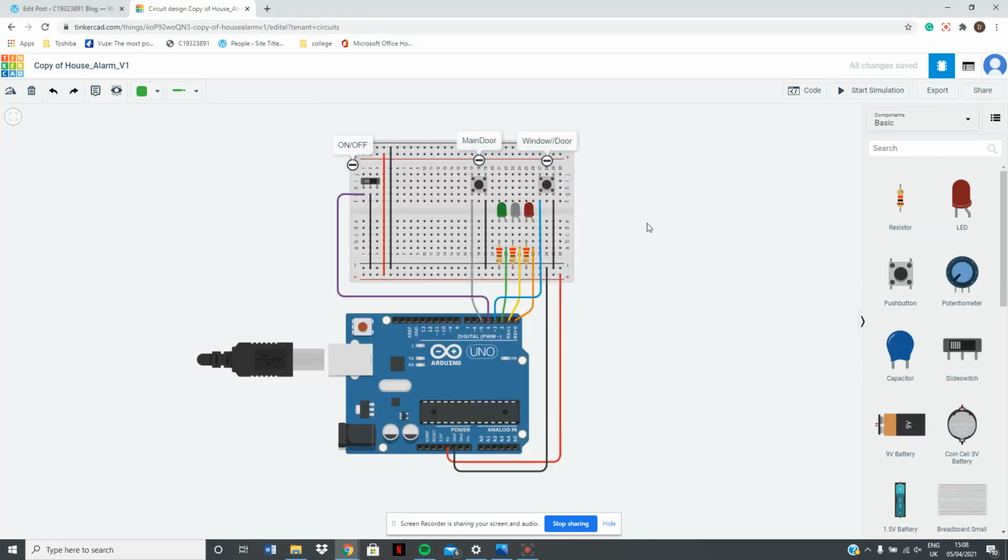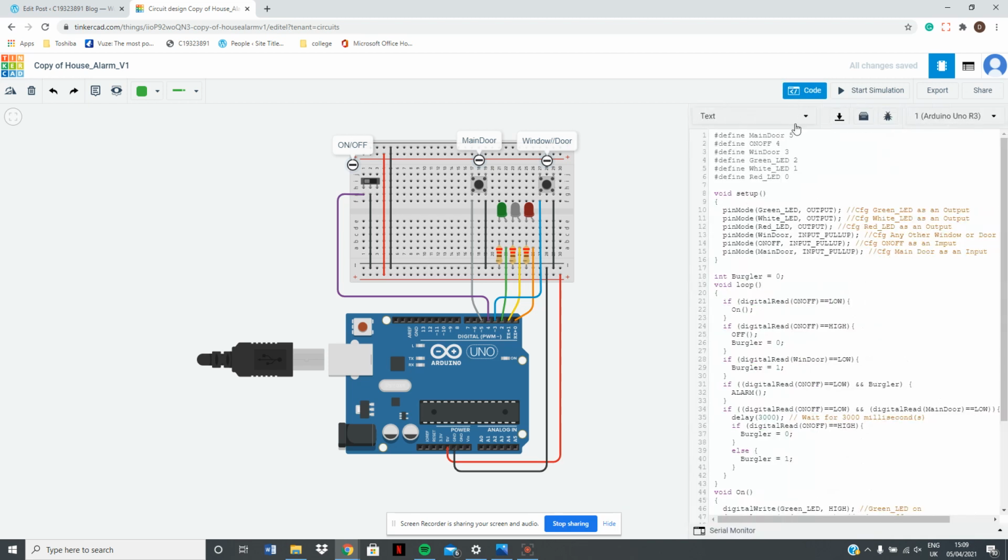So here in Tinkercad I have a house alarm system using an Arduino, LEDs, push buttons and a switch. As you see in my code, I have my pins defined from 0 to 5. I have my pins set up. The LEDs are outputs, while the push buttons and switch are inputs.